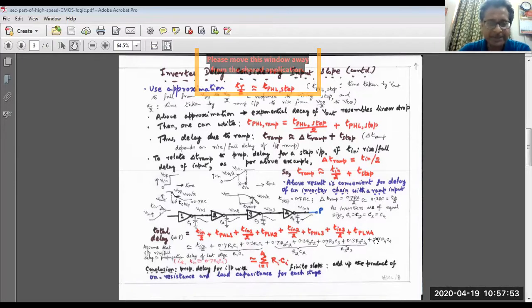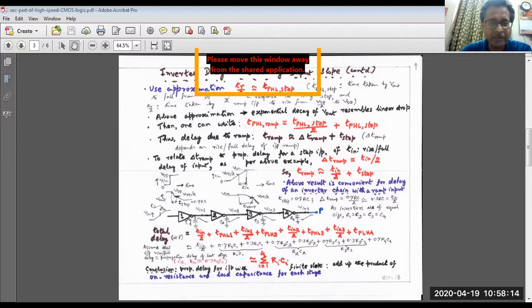Then the entire expression can be written as the linear sum of the RC products of individual inverters, right? So it becomes R1C1 plus R2C2 plus R3C3 plus R4C4, where the resistances are the NMOS or PMOS resistances of the inverters.